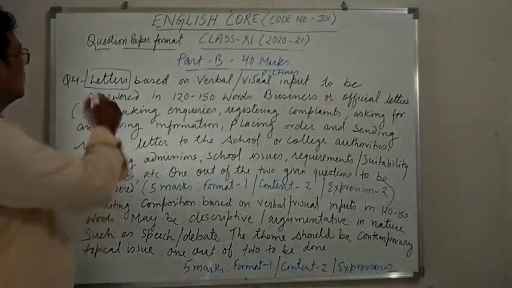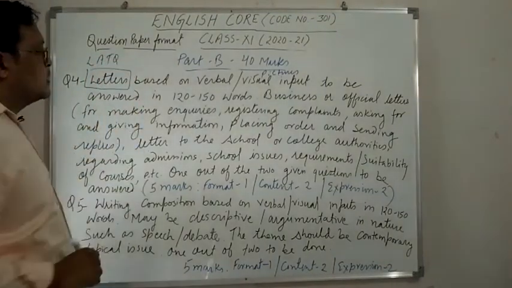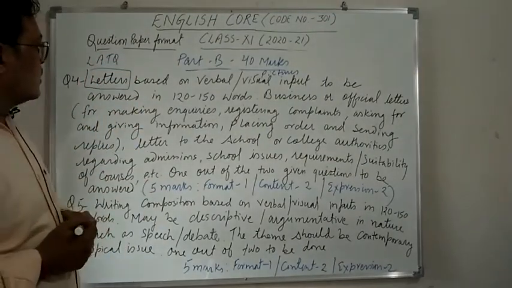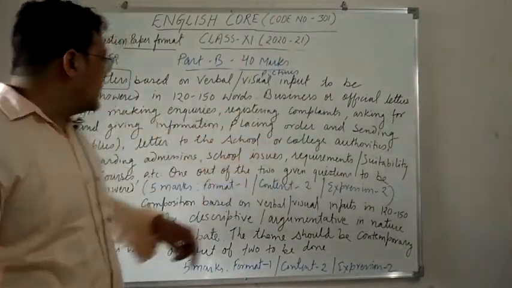So it's a long answer type question, and the types would be business or official letters.